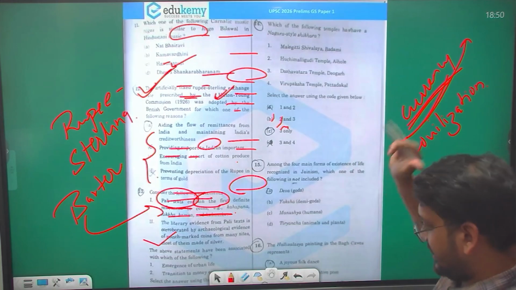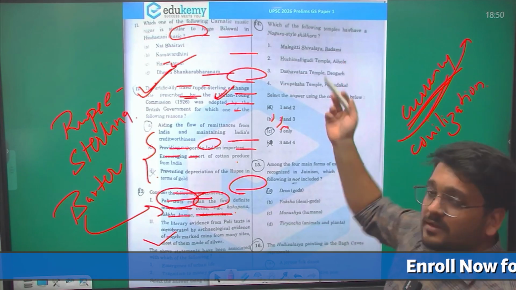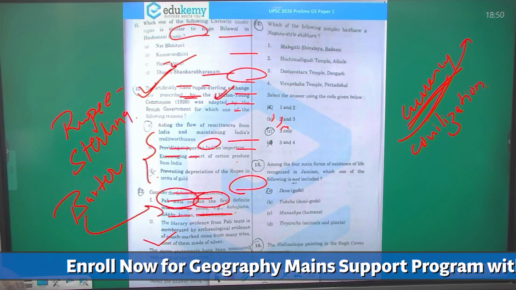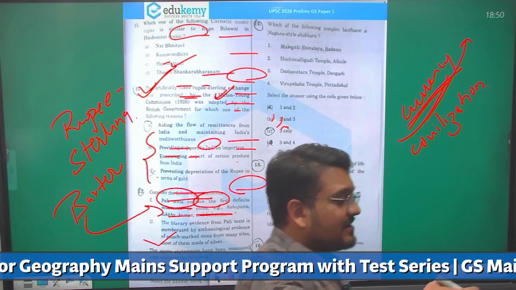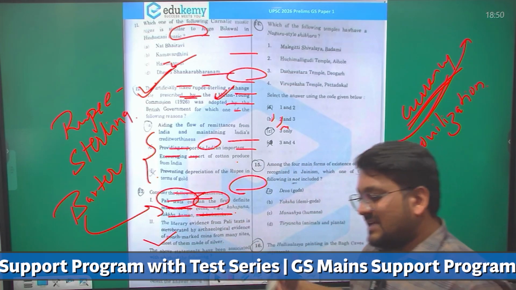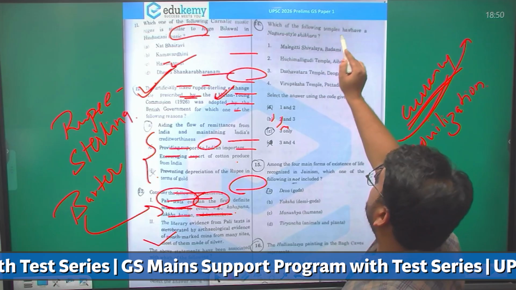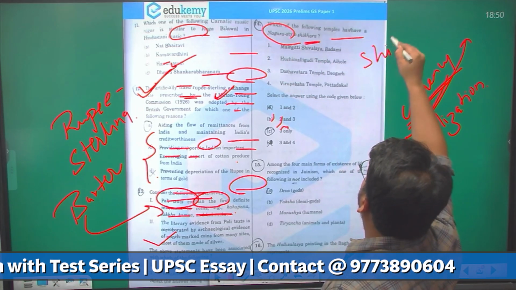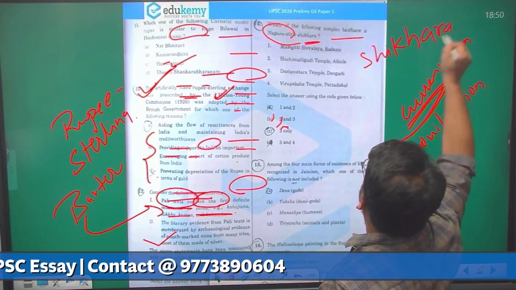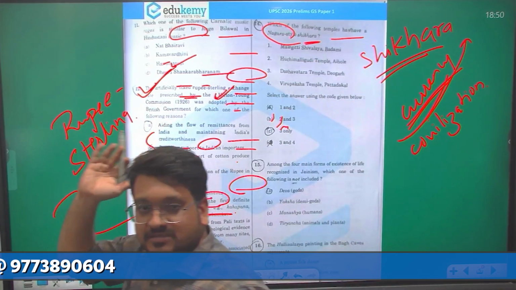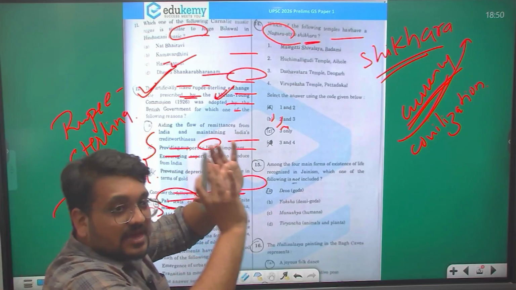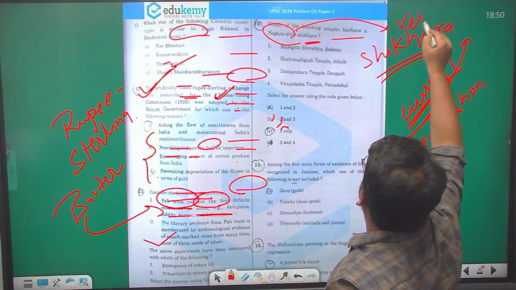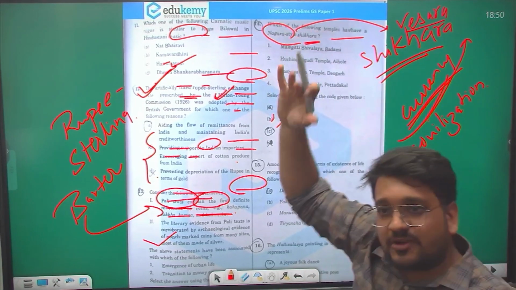Now again an interesting question from your architecture point of view. There have been a very interesting question earlier also from your architecture. Earlier they used to directly ask Dravida architecture, Vesara architecture, by which king it has been constructed or something like that. But here they have asked which of the following temples have a Nagara style Shikhara. Very important. They have asked specifically for Shikhara and not the entire structure is Nagara style. So in some of the Vesara architecture too, we have Shikharas which are belonging to Nagara style in Vesara, because Vesara is nothing but mixture of your Nagara and your Dravida style.